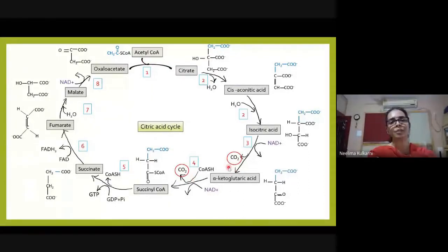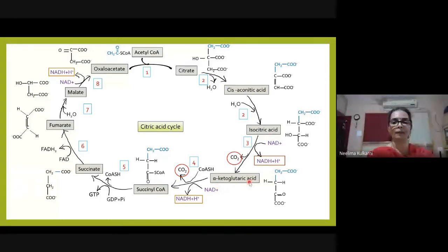So you can say that two carbons are added and two carbons are oxidized in these two steps. So this is oxidative decarboxylation. Now this step also generates NADH plus H plus when isocitrate is converted to alpha ketoglutaric acid. Alpha ketoglutaric acid when acted upon by alpha ketoglutarate dehydrogenase also generates NADH plus H plus.